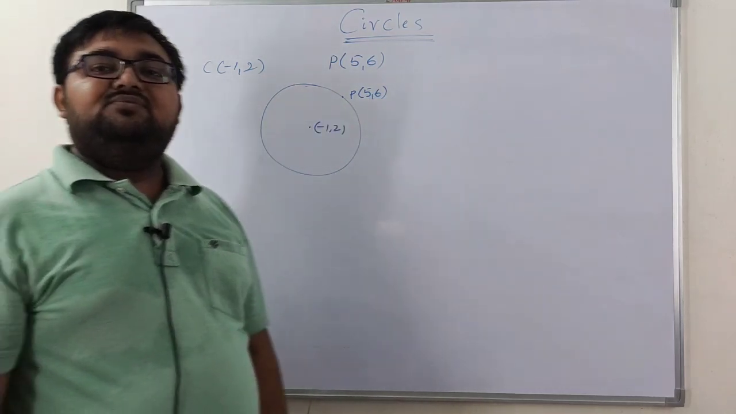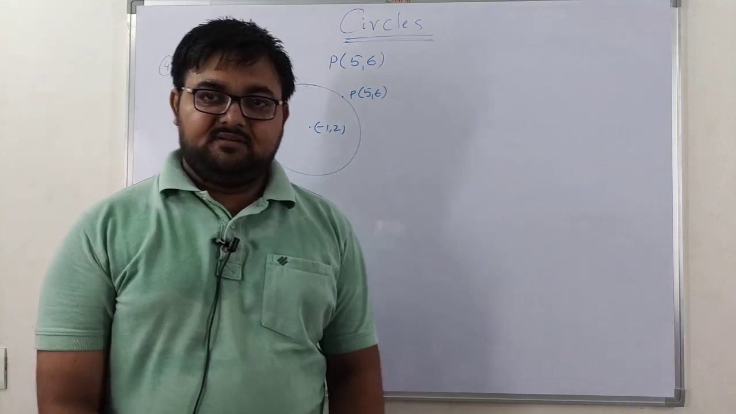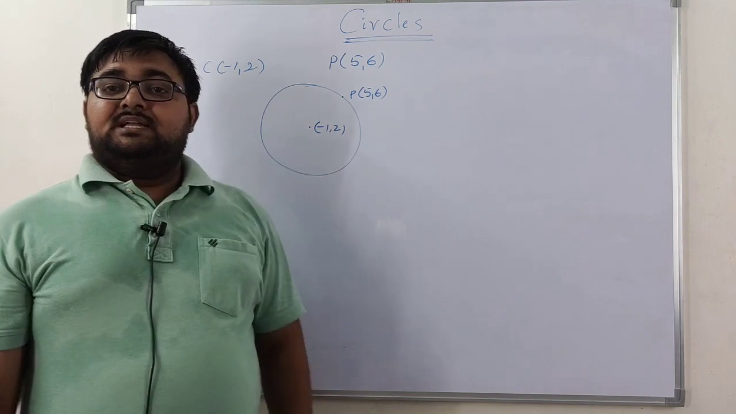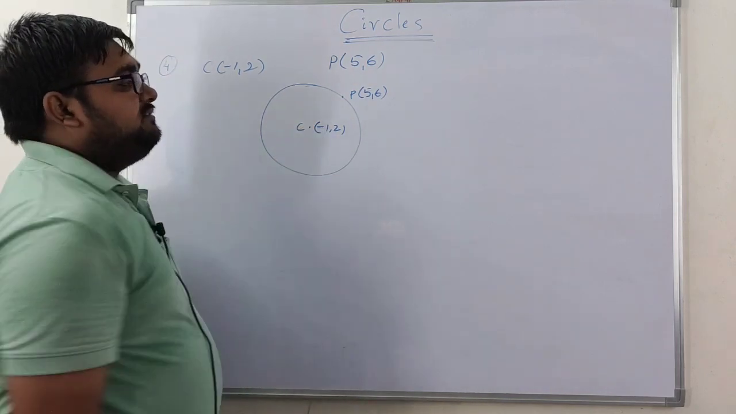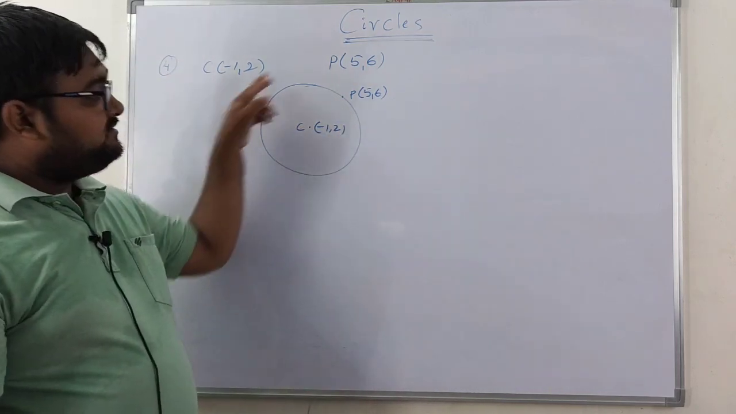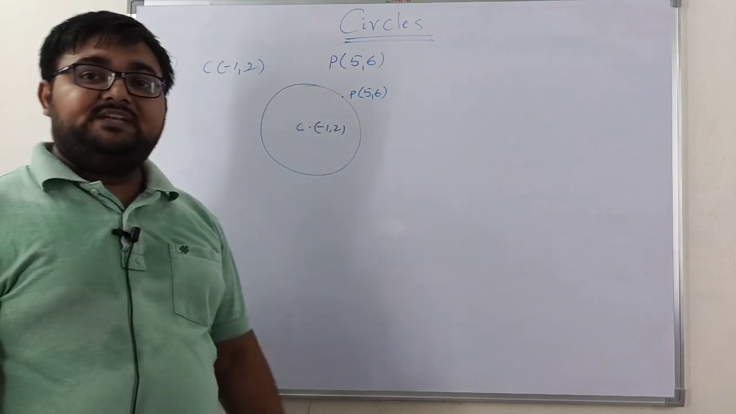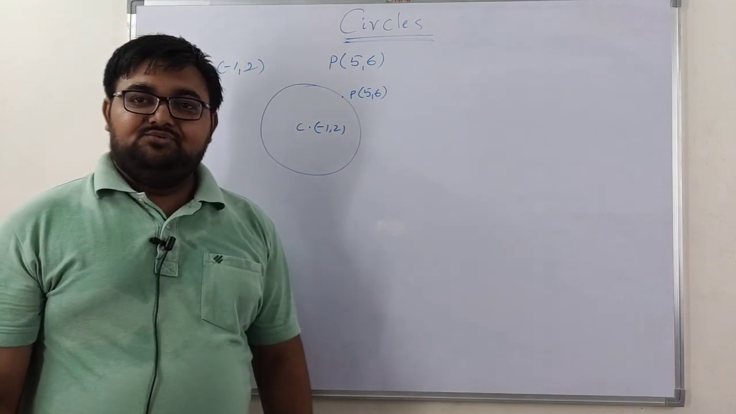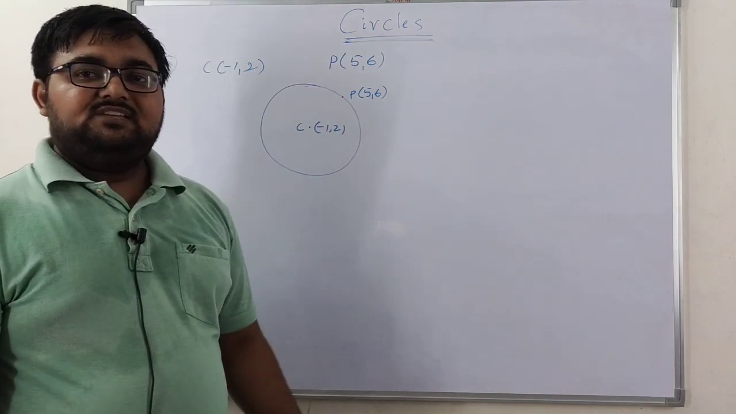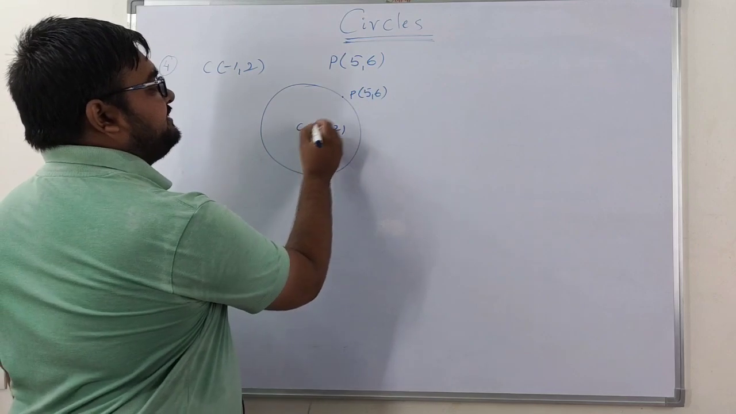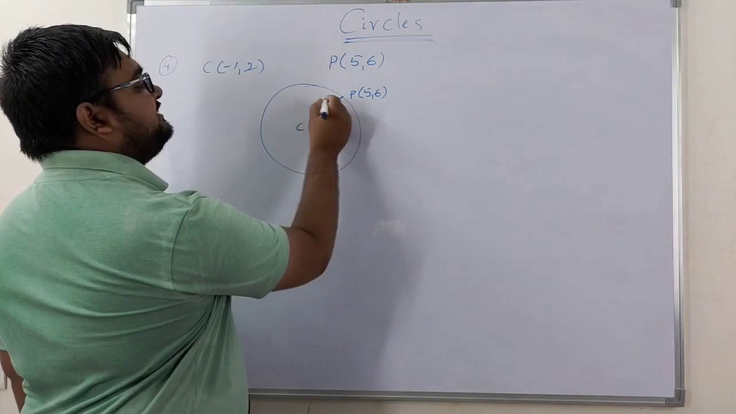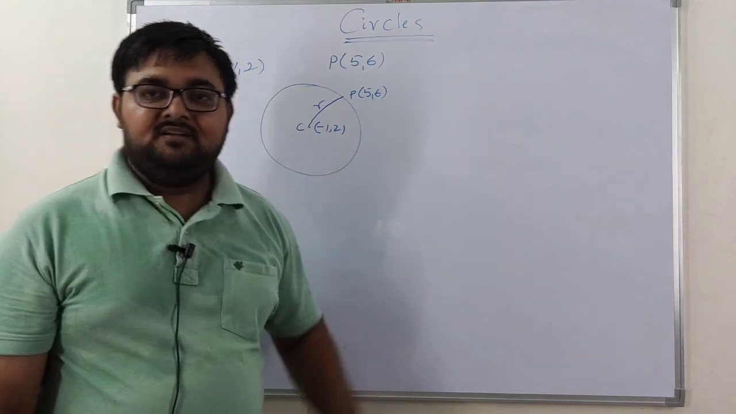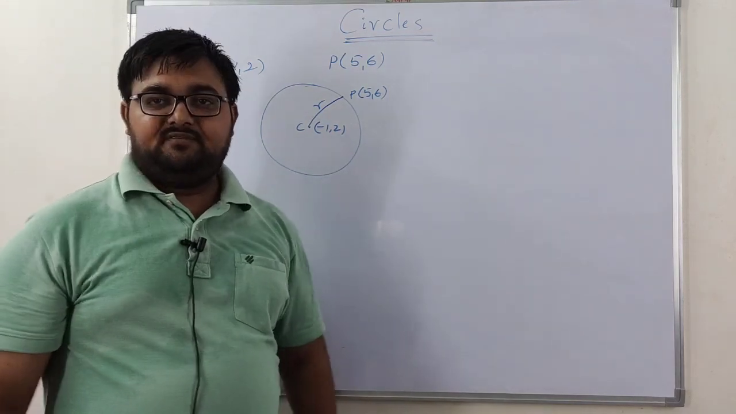So here we need to visualize the circle, right? What is the visualization here? The center is minus 1 comma 2 and there is a point which passes through the circle. Passes through the circle means it can be anywhere on the circumference. Is there any necessity to give the radius? There is no need. The distance from the center to any point on the circle is called the radius. So indirectly he has given the radius, which we need to find.